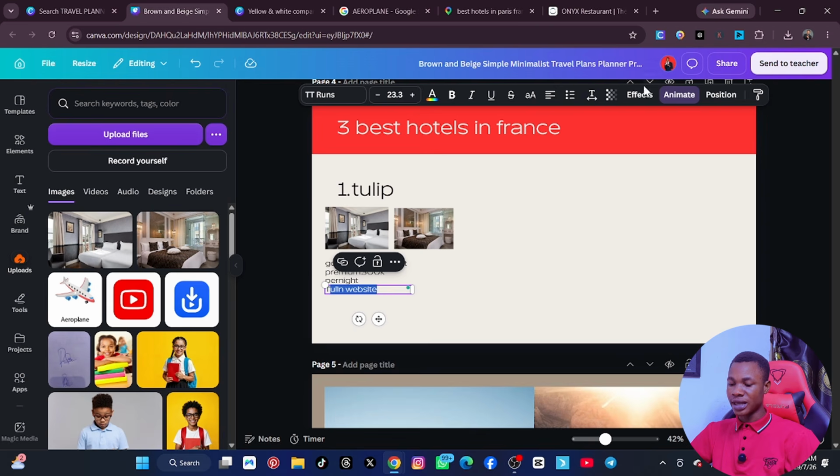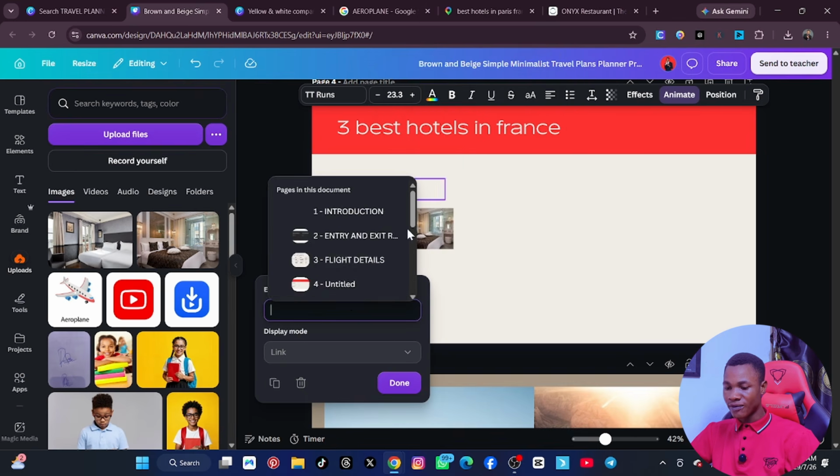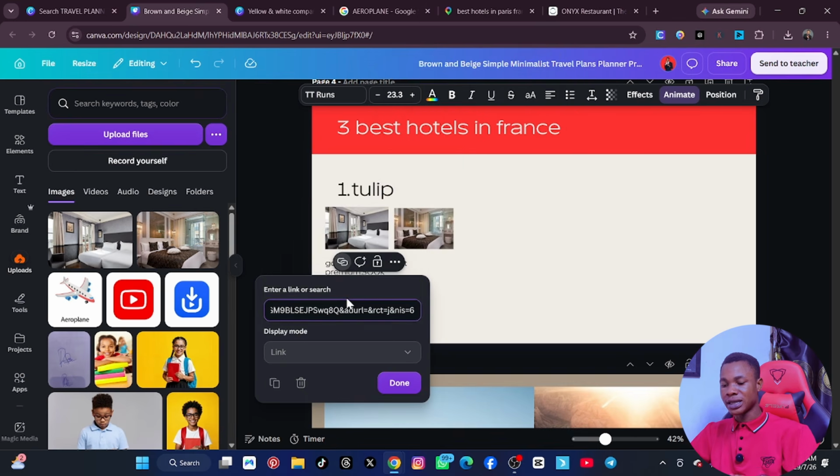But in case you can't find link here, please come here. You see that when we highlighted it, we did not highlight all. Please, let's highlight it completely. When we highlight it, you can see that it shows a link icon here. If you can't find a link icon here, click on more and you will see where we have link. Click on link and then you put the link of that website here and then you